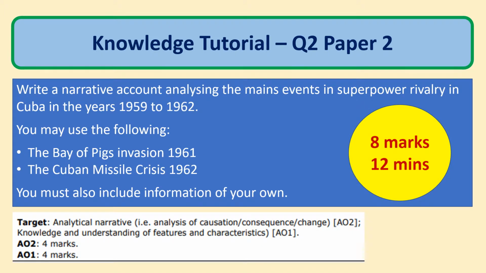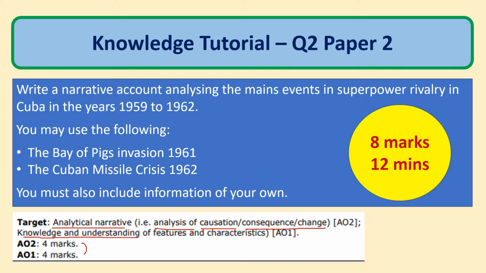So let's have a look at the question in depth. Here we've got the question, and underneath it we've got what the target is. So I'm just going to use this, and we've got this idea of an analytical narrative. So it's an analysis, so there has to be some explanation, or some analysis I should say, of the causes of a key event and how things led on to different issues, so consequence and change. And then obviously knowledge and understanding is critical again.